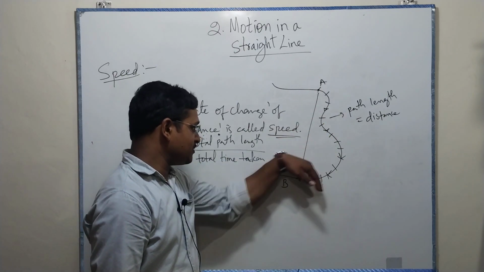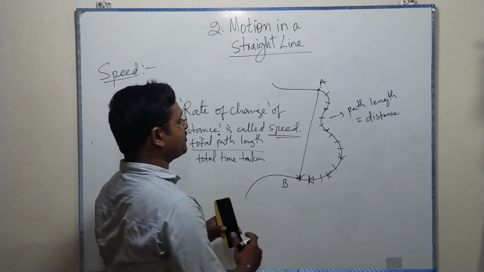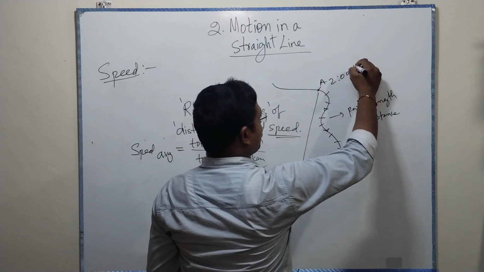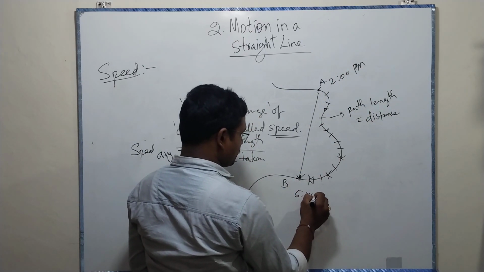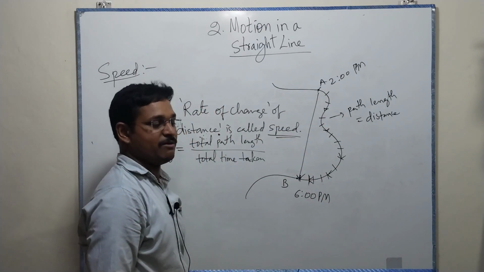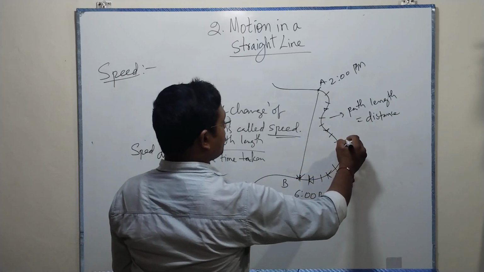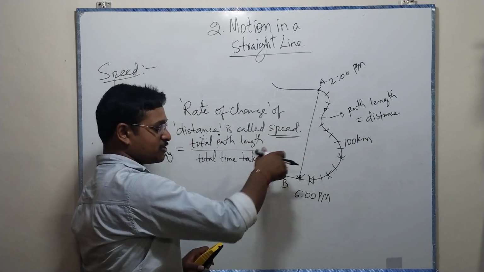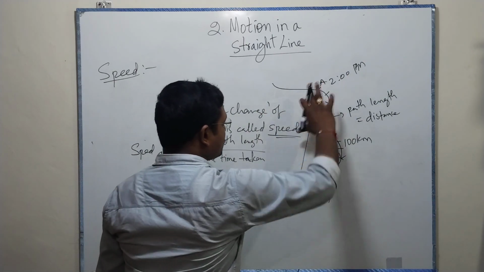The total path length by how much time it is taking. For example, it started at 2 p.m. and ended at 6 p.m. It traveled, let us say, 100 kilometers from 2 to 6 p.m. What is the time here?